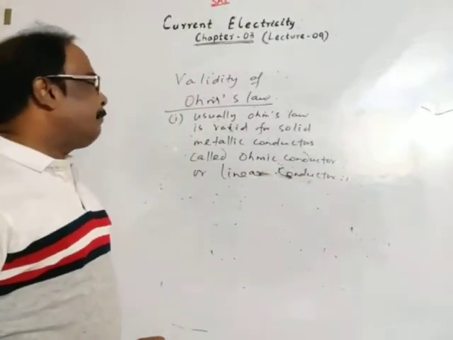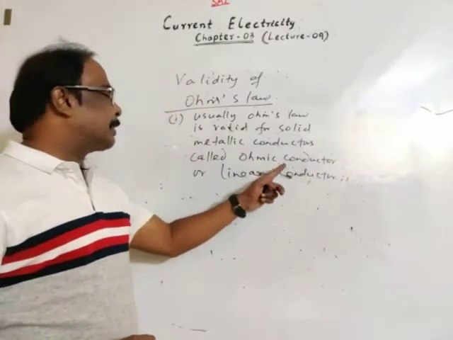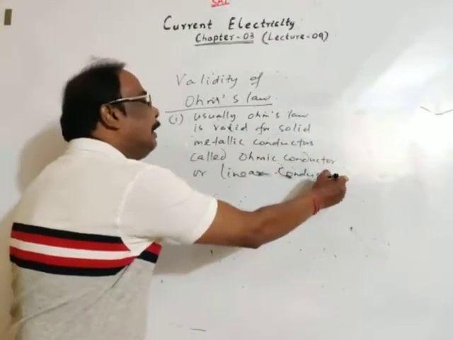Ohm's law is valid for solid and metallic conductors called ohmic conductors or linear conductors.